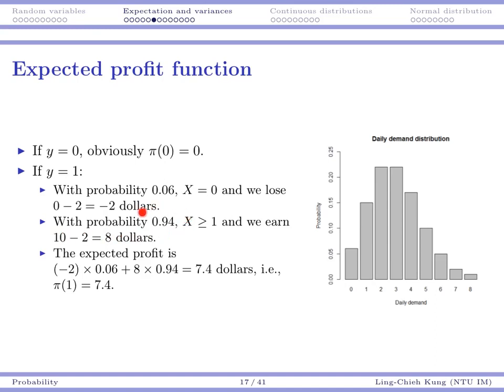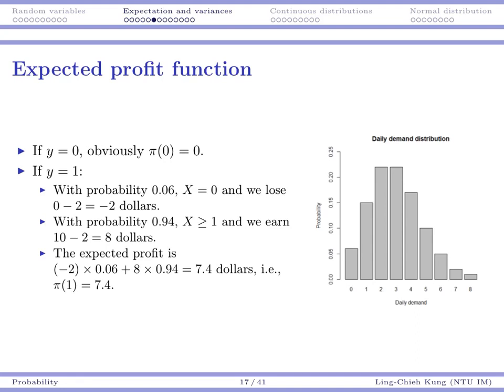With probability 94%, x is going to be greater than or equal to 1. And I don't care about whether the demand is 1 or 2 or 5 or 8 because I only have 1 unit on hand. In any case, I'm going to sell 1 unit and earn $10. So in that case, I earn $8 in total.